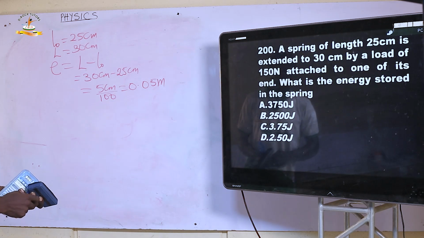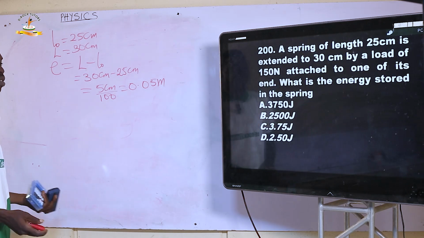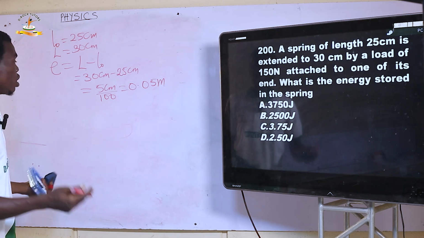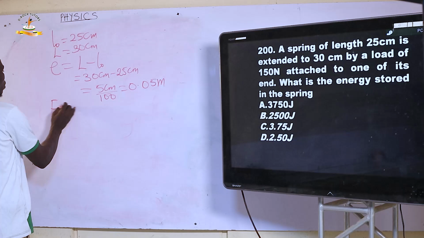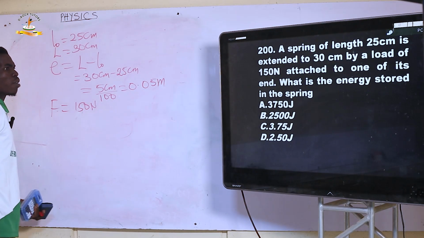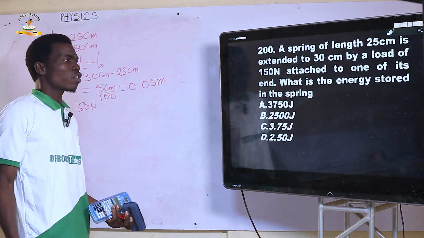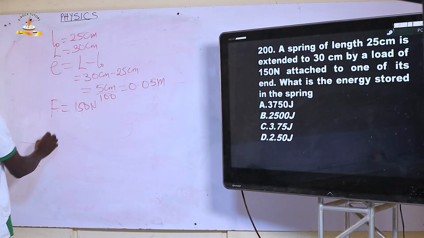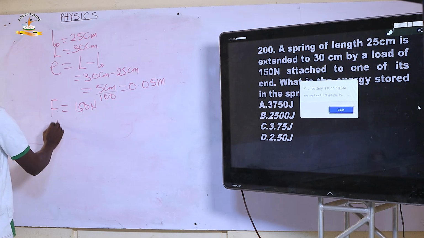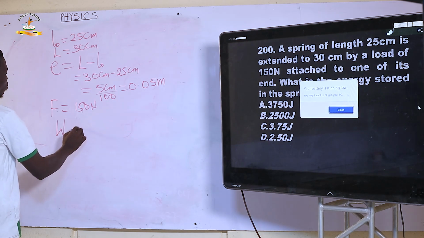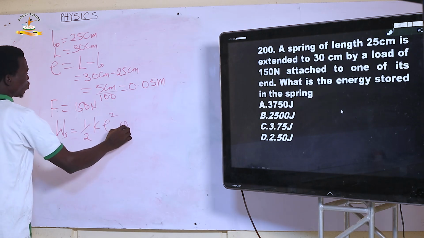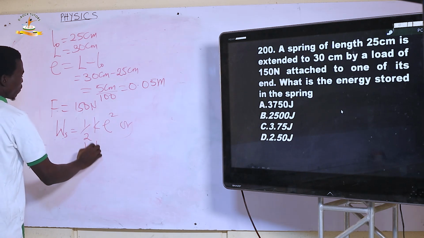However, it said this elongation was achieved by application of 150 Newton. So F is equal to 150 Newton. And the question says, what is the energy stored in the spring? Don't forget that energy of spring, Es or Ws, equals half K e squared, or you say half F e.